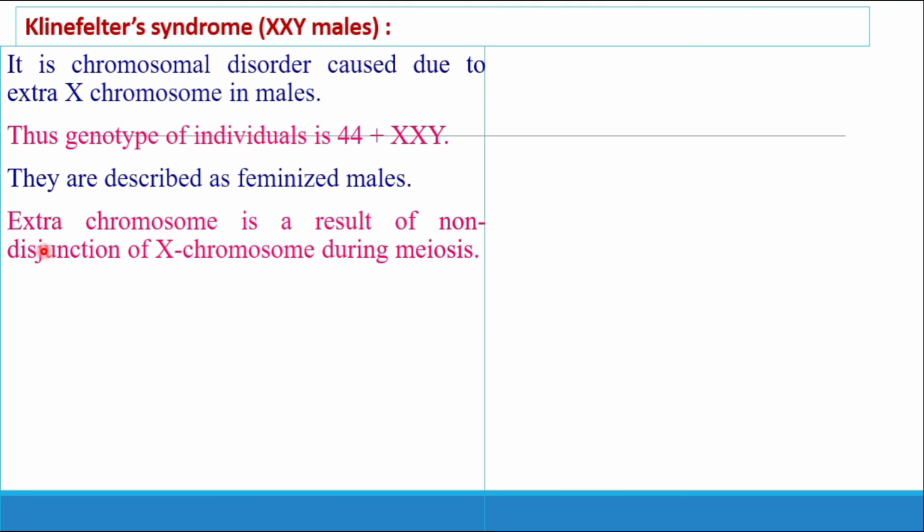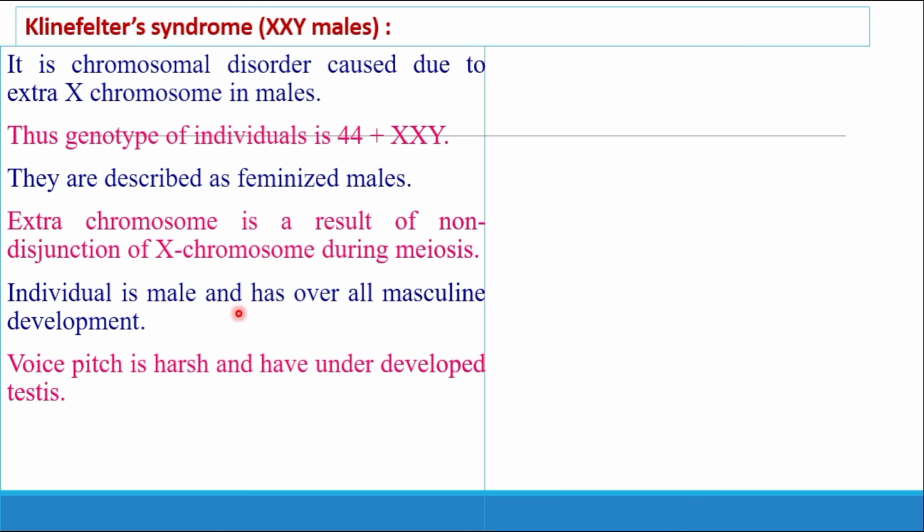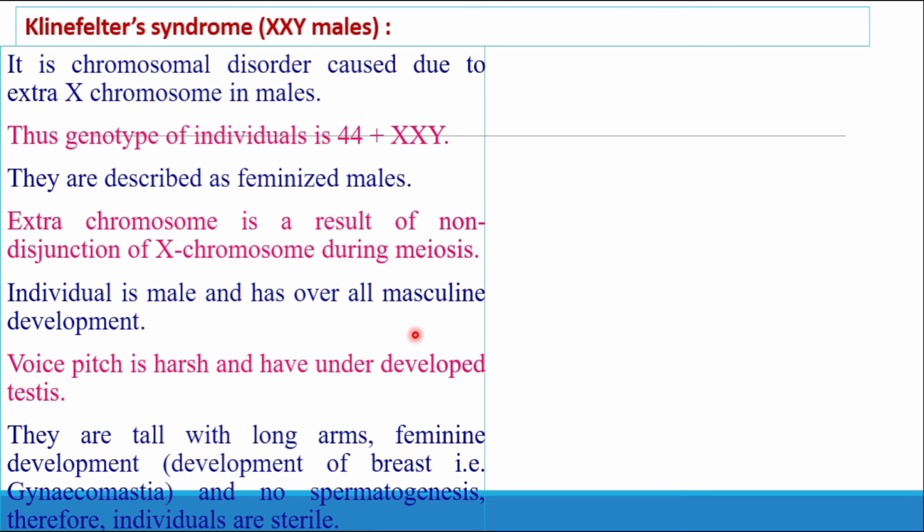Again, it occurs due to the extra chromosome as a result of non-disjunction of the X chromosome during meiosis. The individual is male and has overall masculine development. The voice and speech are harsh and they have underdeveloped testes.